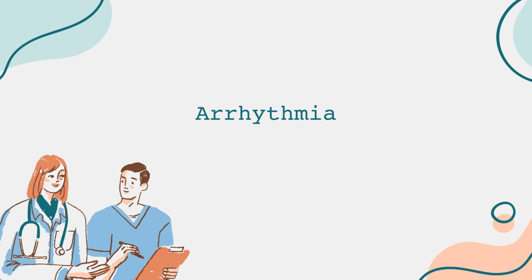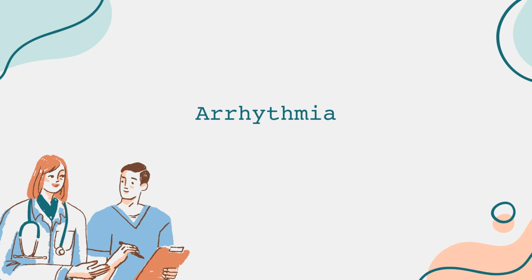Today, we are going to discuss a vital health topic that affects millions of people around the world: arrhythmia. Arrhythmia is a term that describes an irregular heartbeat. It can mean that your heart beats too fast, too slow, or in an irregular pattern. Understanding arrhythmias is crucial because they can lead to serious complications, including stroke and heart failure.